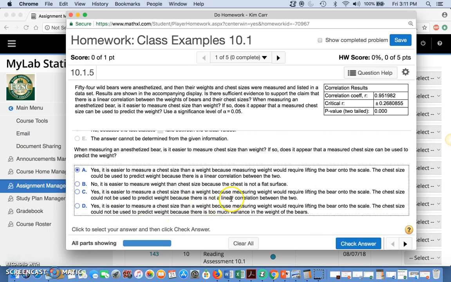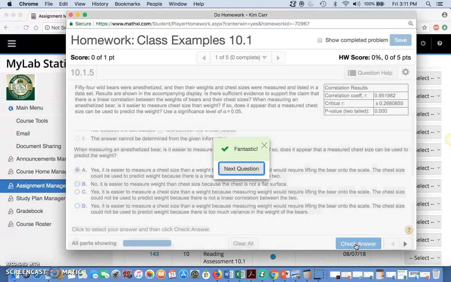Now you might go on down. That one says not linear correlation with a yes. And the last one said it was too much variance. So yes, there is good linear correlation. That's what we were looking for. Okay, that completes this first problem.